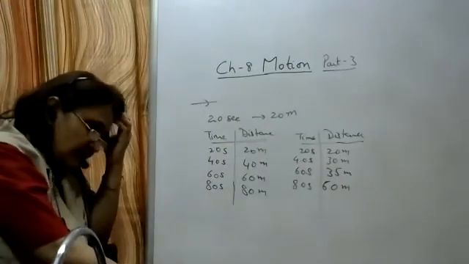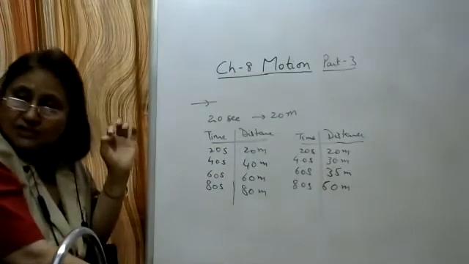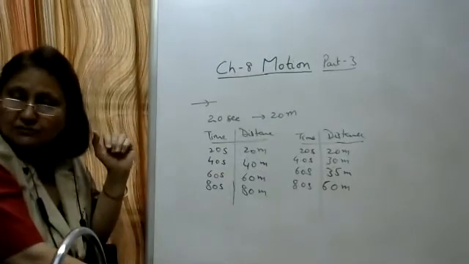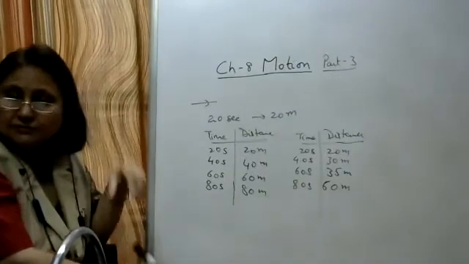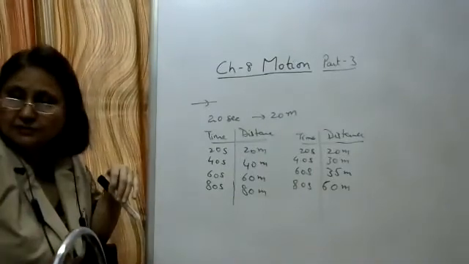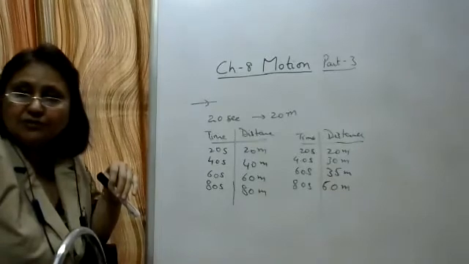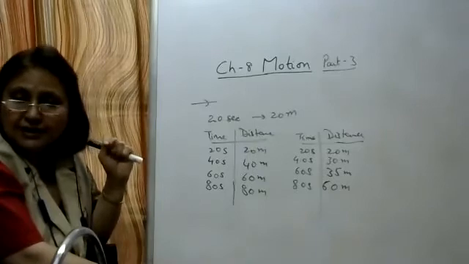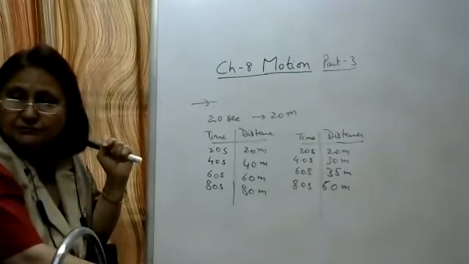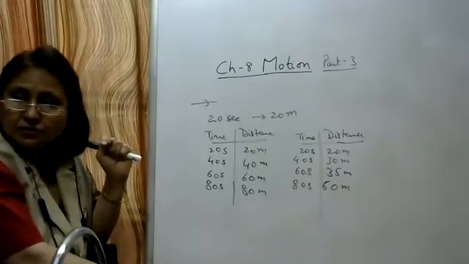Okay, write the next question. What is non-uniform motion? And give one example of it. So what will you write?